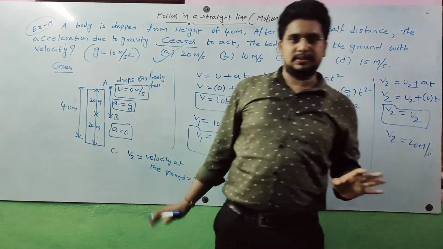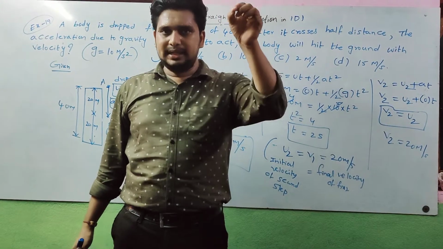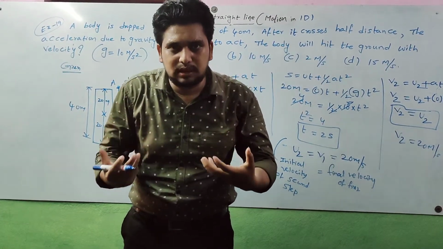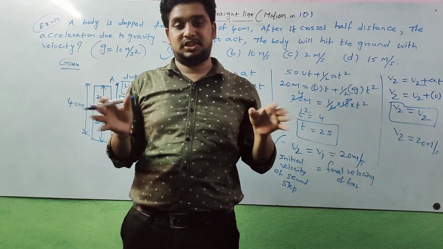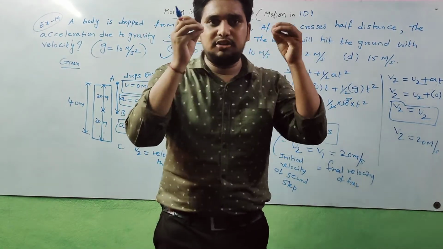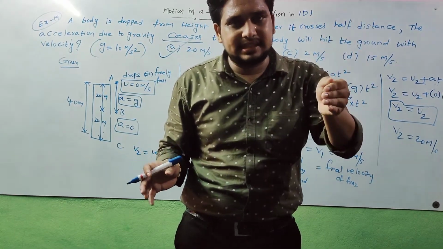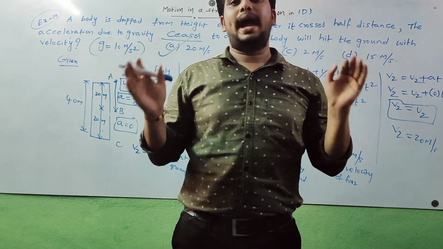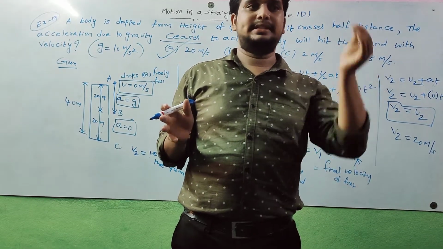The note point is: whenever a body is moving from a certain height and suddenly acceleration due to gravity vanishes, ceases, or stops, the velocity does not vary. Whatever velocity it has, the same velocity it will fall with onto the ground, because acceleration is 0.